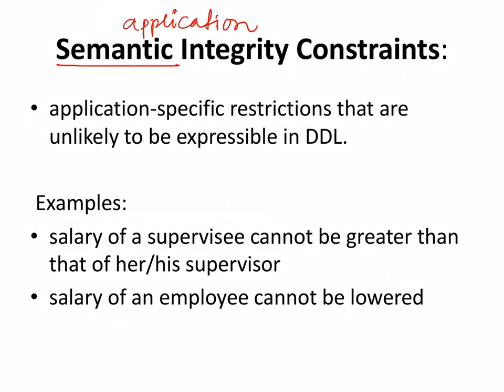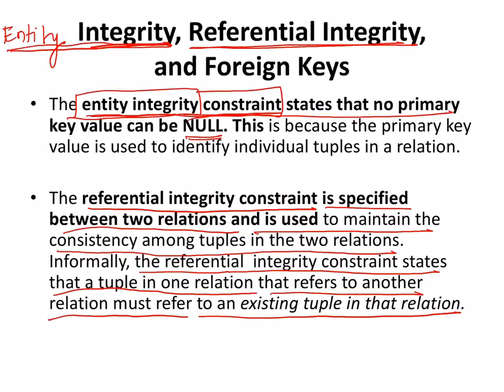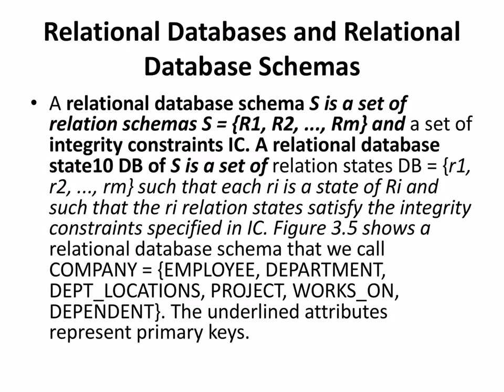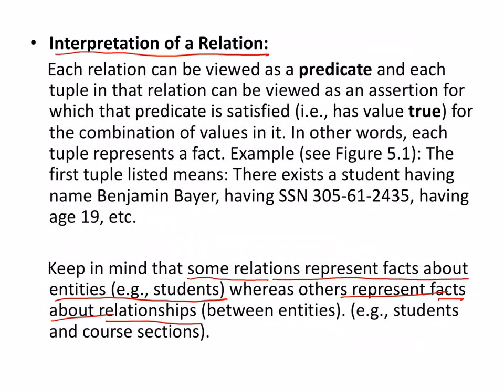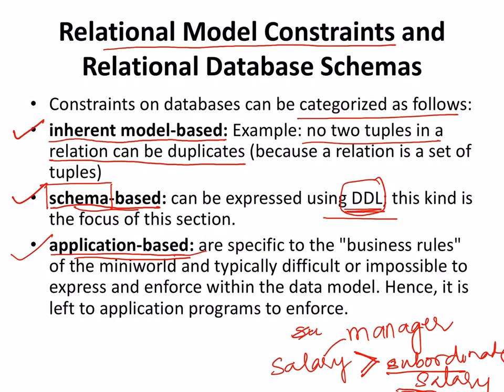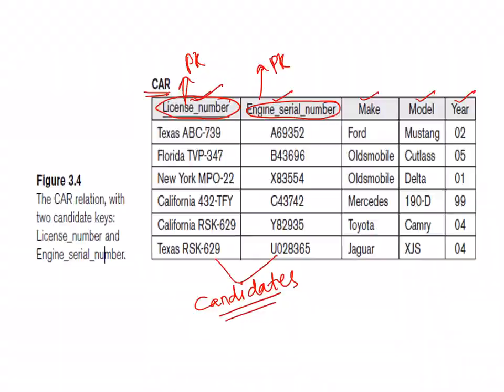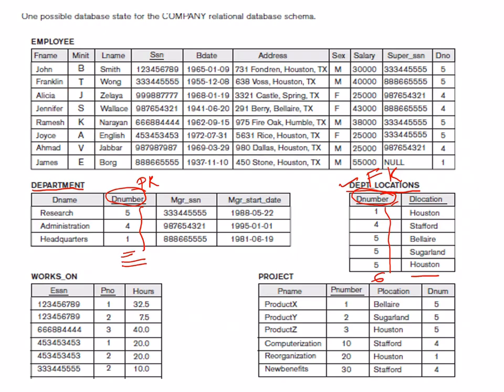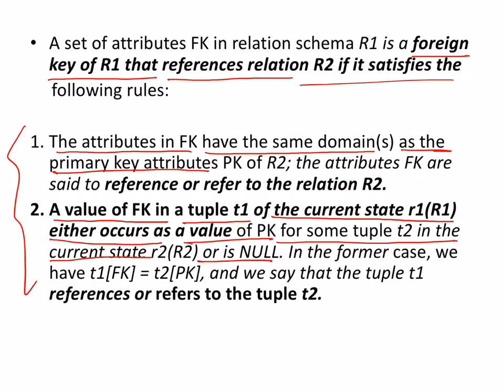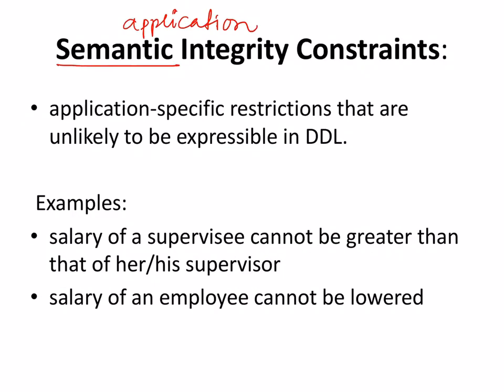Then you had the other constraint, which was known as schema constraint, and the third one is the semantic constraint.